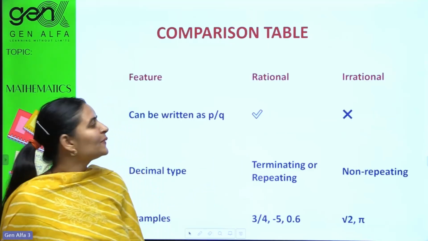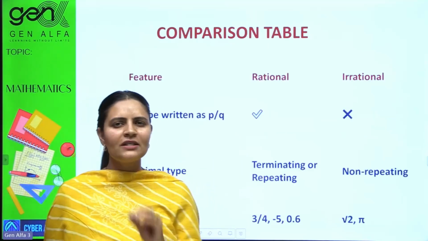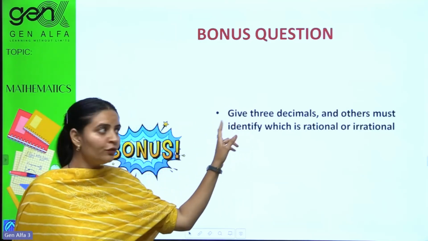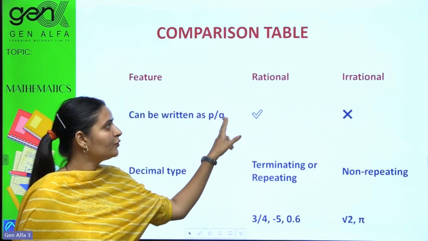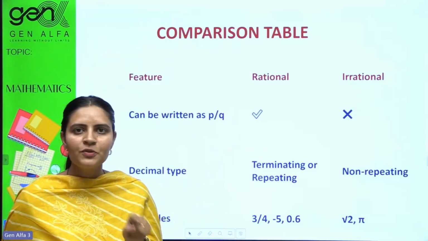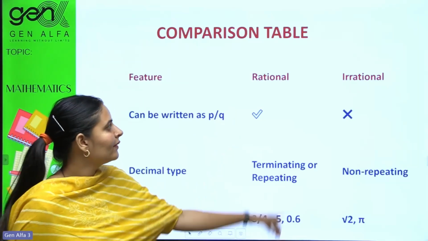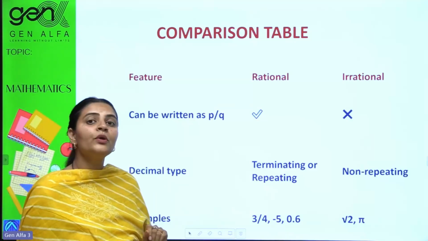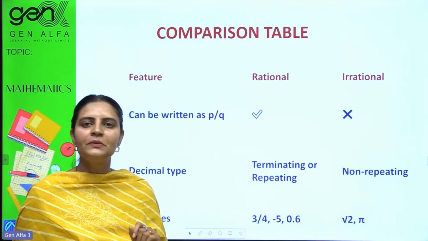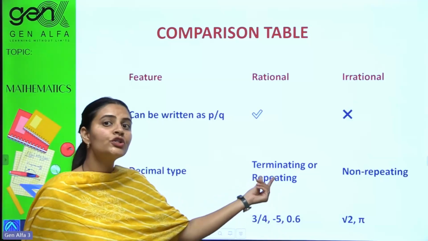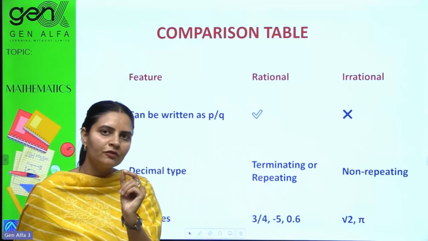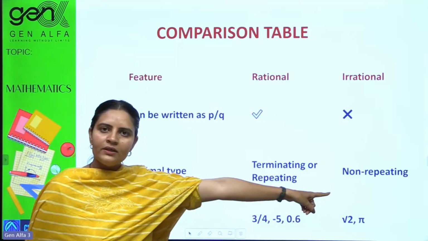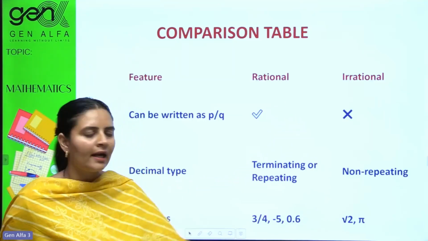So, let's compare them just for concept clarity. If it can be written in p by q form, it would be rational. If it cannot be taken in p by q form, it would be irrational. Decimal type: if terminating or repeating, R for repeating, R for rational, it would be categorized as rational. If it is non-terminating, simply choose the irrational one.